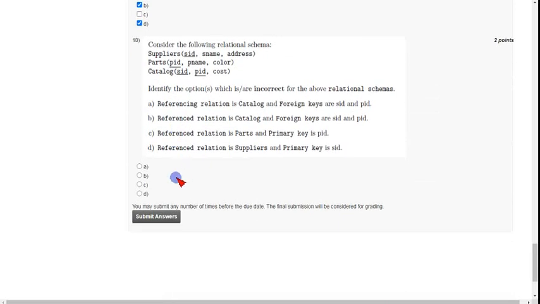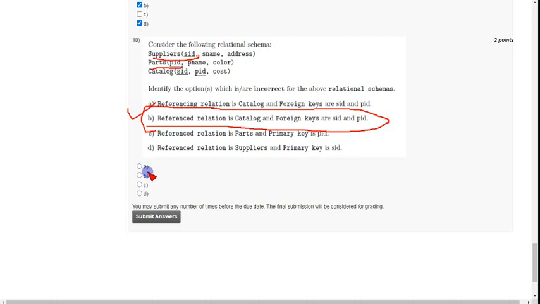Coming to the final question of week 1 assignment 1, the tenth question. The answer for the tenth question is option B. The reference relation is catalog and the foreign keys are SID and PID. Here SID means supplier ID and PID means parts ID. So mark option B as the correct answer for the tenth question.